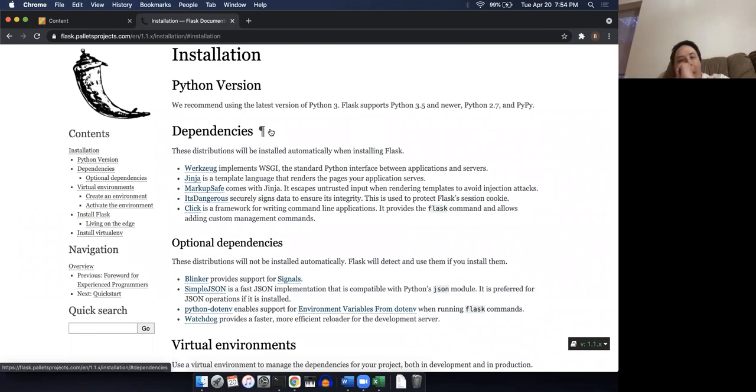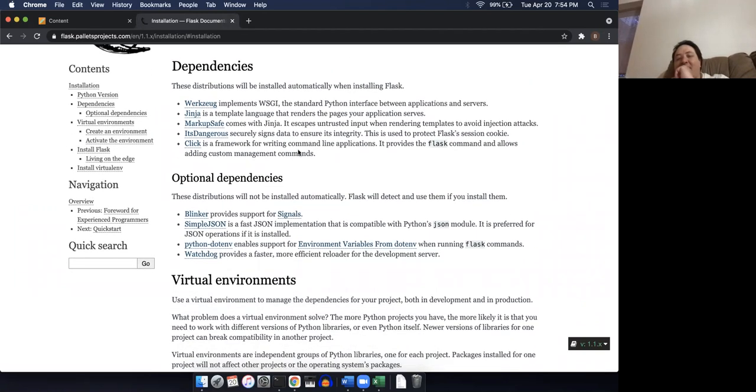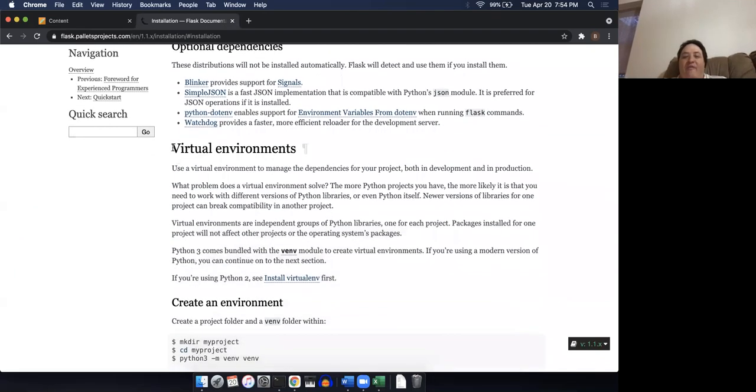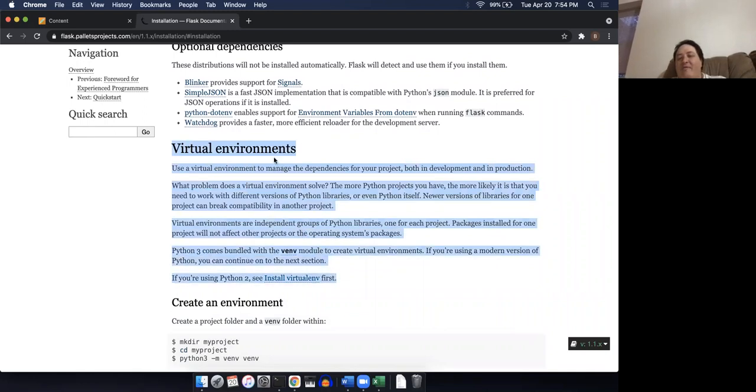I'm going to show you a way that I like to install my Python libraries. I like to follow the virtual environments. What a virtual environment for Python means is that you create a Python that's specific to the directory or folder that you're working in.